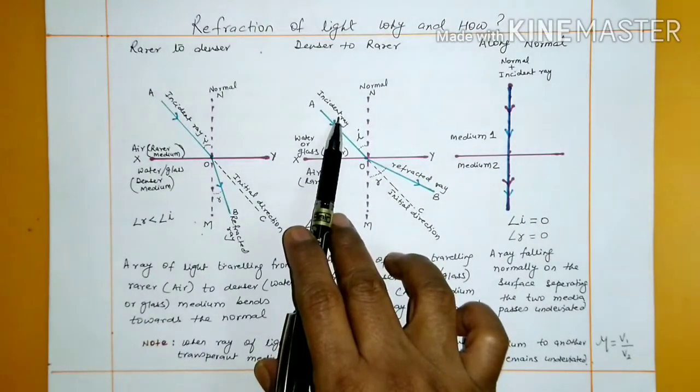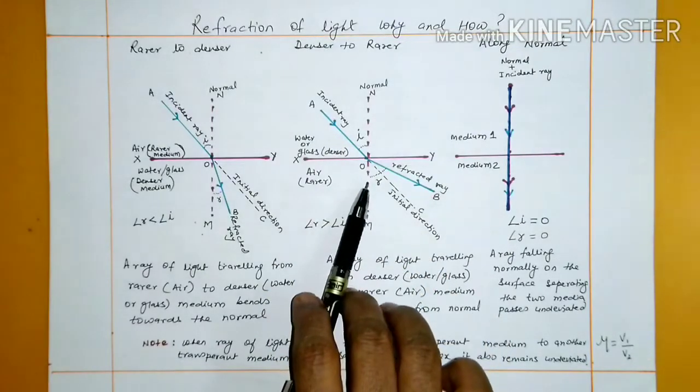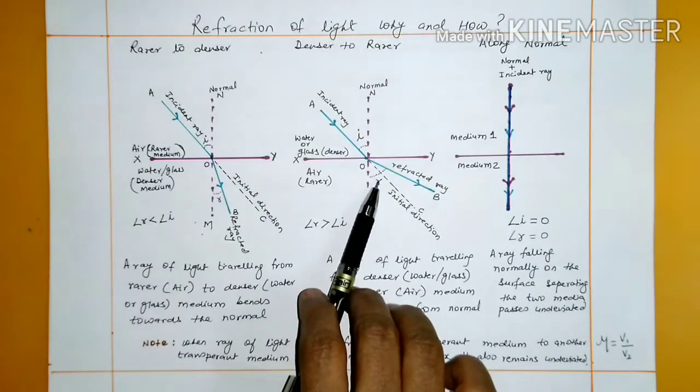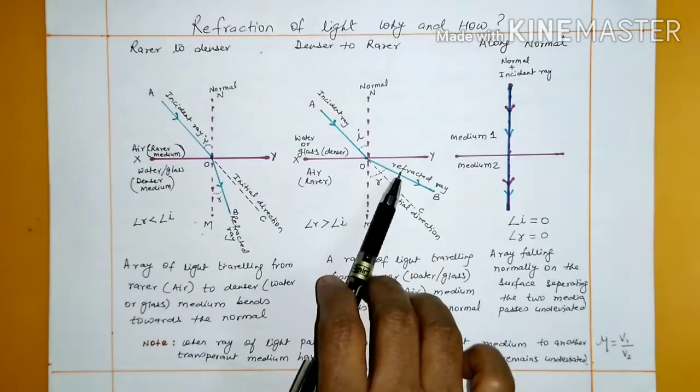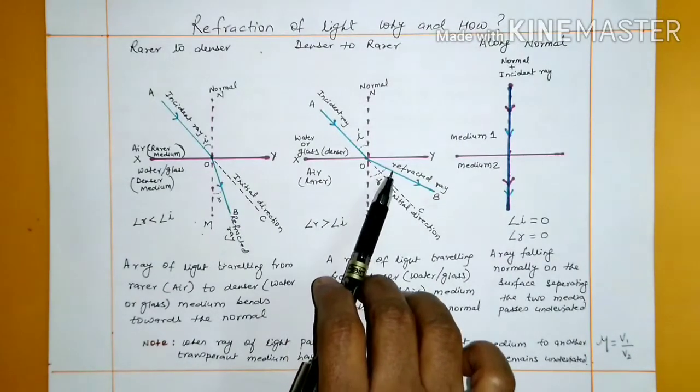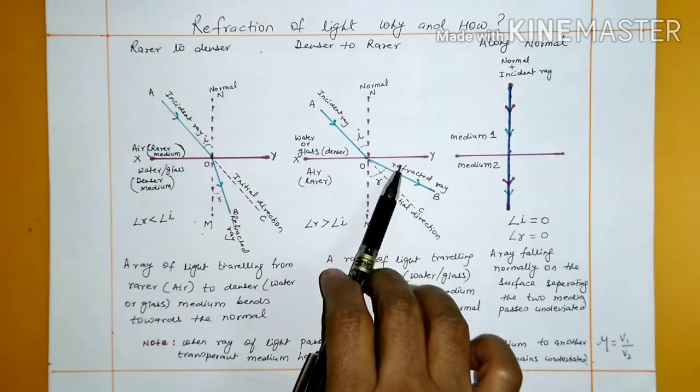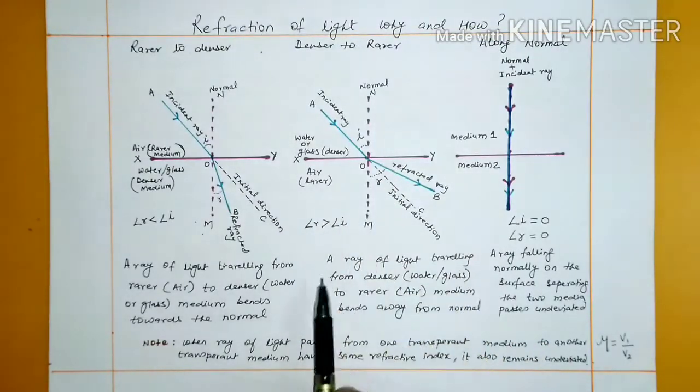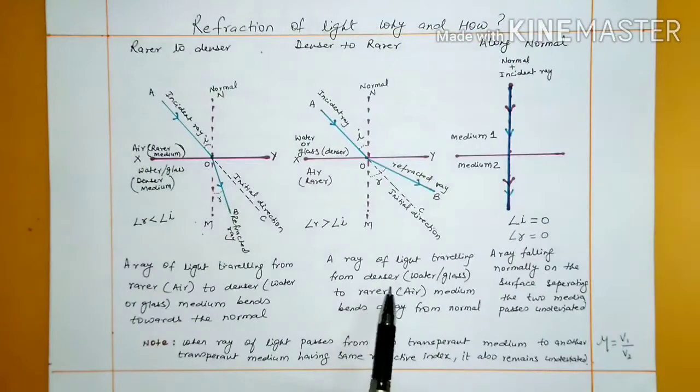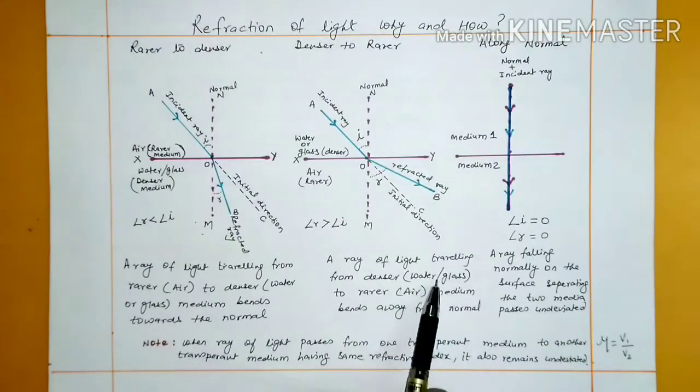Speed is less in the denser medium and more in the rarer medium. So the speed of light will increase in the second medium and the ray of light will bend away from the normal. A ray of light traveling from a denser medium, that is water or glass, to a rarer medium, air, bends away from the normal.